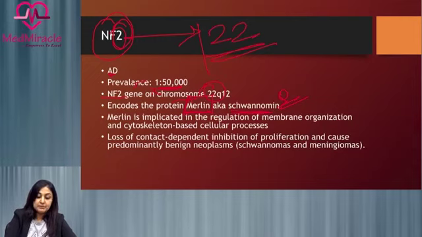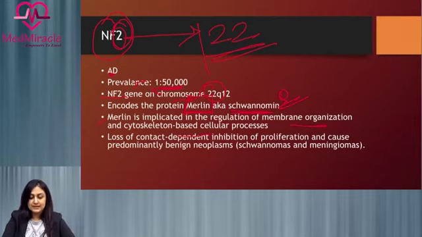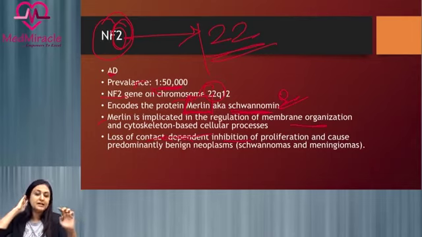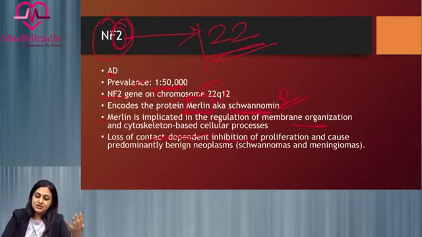So what is Merlin implicated in? Merlin regulates cell membrane organization and the cytoskeleton based cellular processes. So when there is loss of action of this protein, the Merlin protein, there is loss of contact dependent inhibition of proliferation. The proliferation which was inhibited by this contact, regulated by the Merlin protein, is now lost, and this causes a lot of proliferation of cells, resulting in predominantly benign neoplasms such as schwannomas and meningiomas.